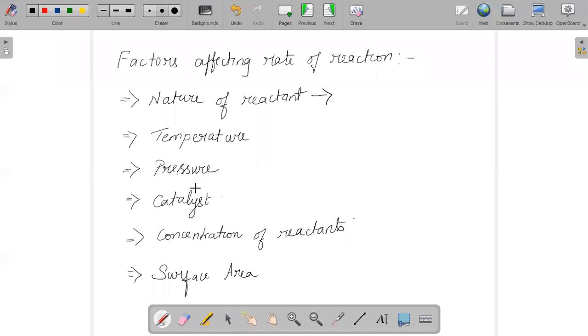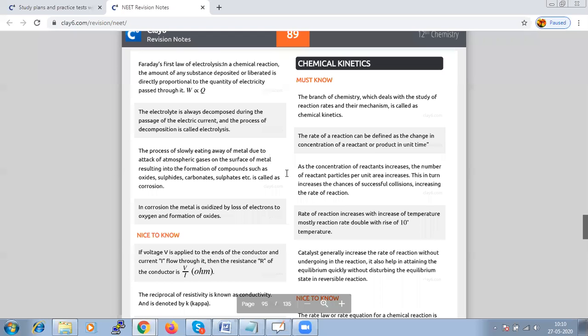And the second factor is temperature. The rate of reaction increases with an increase in average kinetic energy, which increases the number of molecules having greater energy, and consequently the number of effective collisions increases. So the rate of the reaction will increase with the temperature. And of course, the reaction rate is doubled, that is, there is an increase of 100% with a 10-degree rise in temperature.